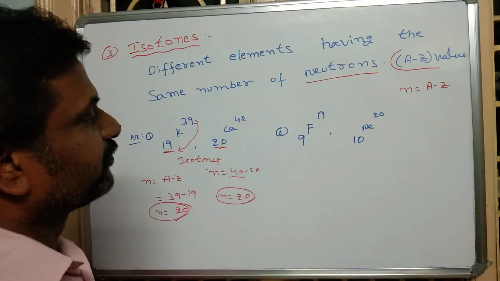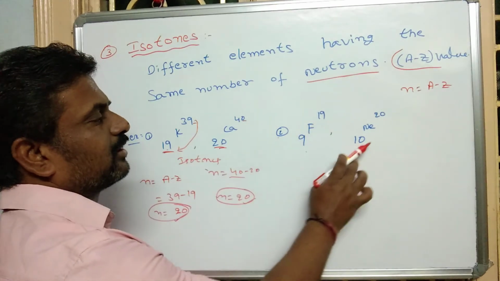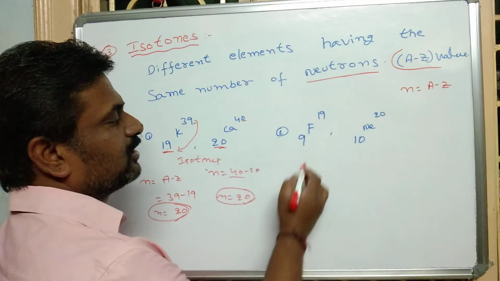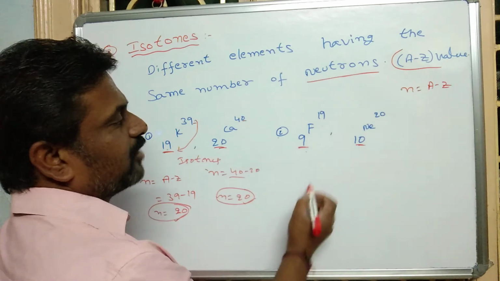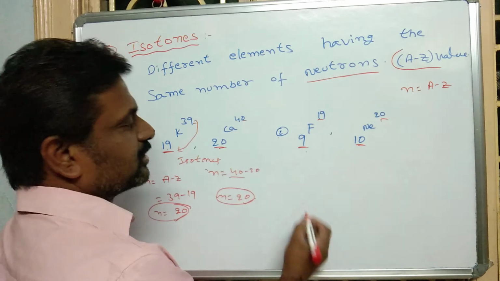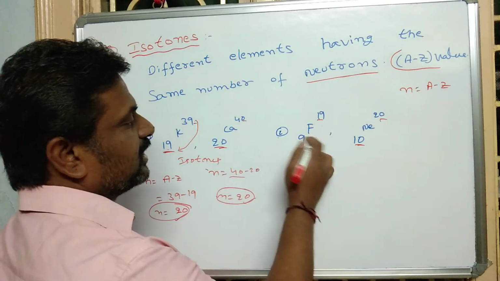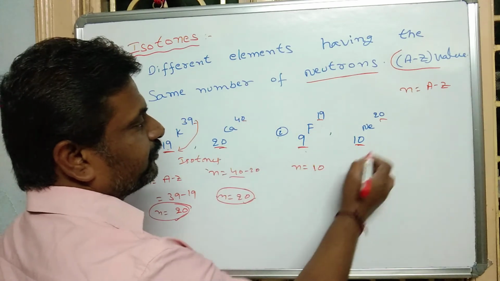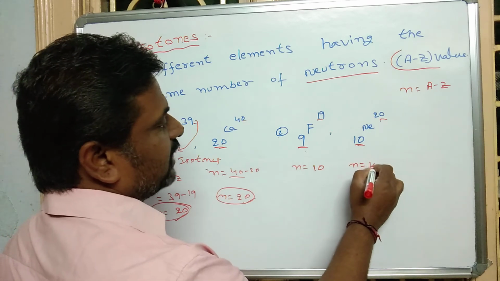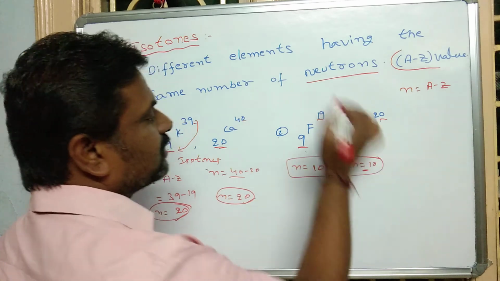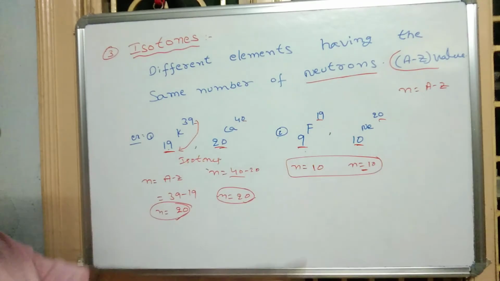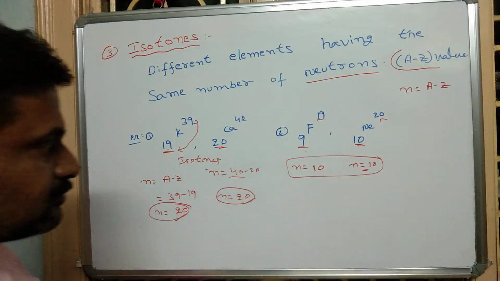Another example: fluorine 9F19 and neon 10Ne20. These also have different atomic numbers and different mass numbers, but the numbers of neutrons are 19 minus 9, which is 10, and 20 minus 10, which is 10. So the number of neutrons is common. So these are called isotones.